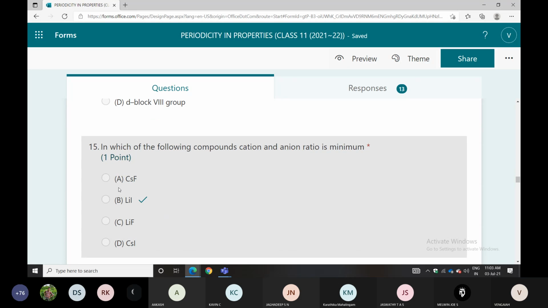Next one: in which of the following compounds will the cation and anion ratio be minimum? What is the ratio? Lithium iodide, LiI, the ratio will be minimum. You can go for this one. Small size cation, large size anion, you can take.